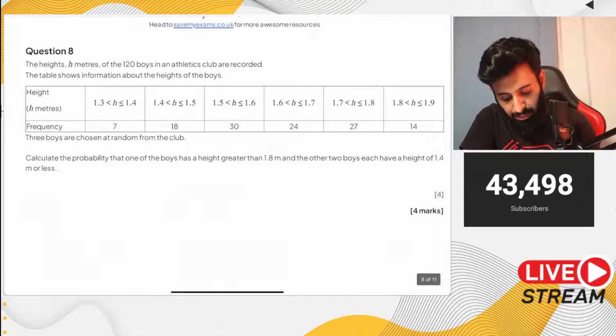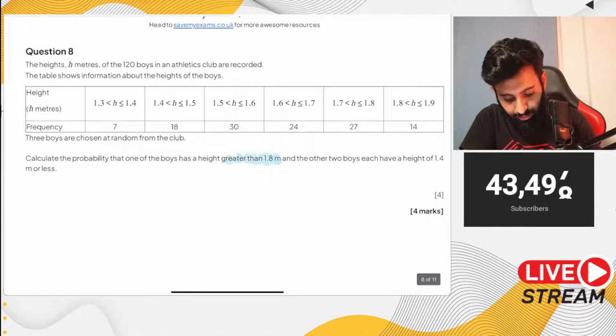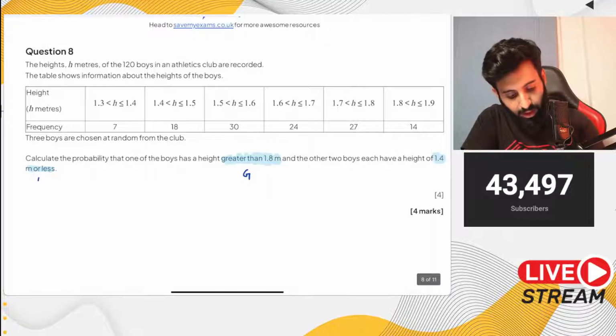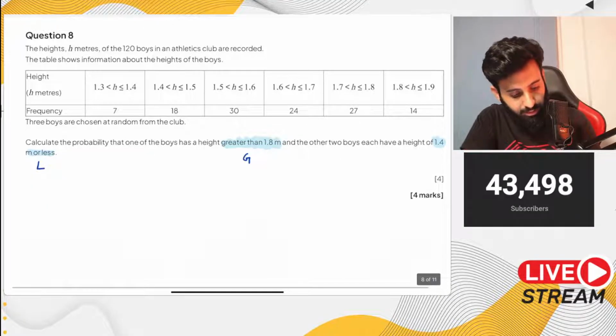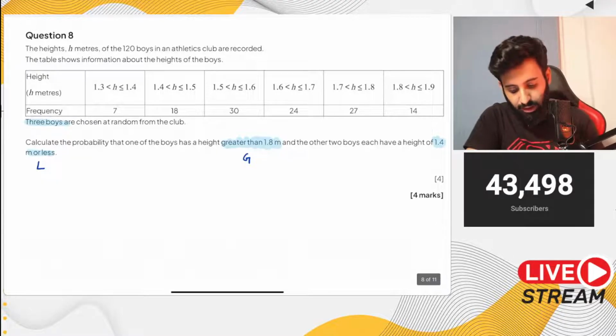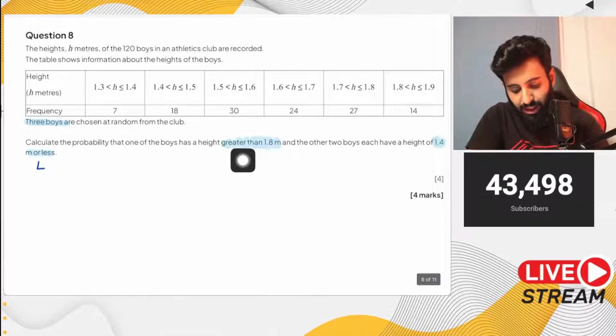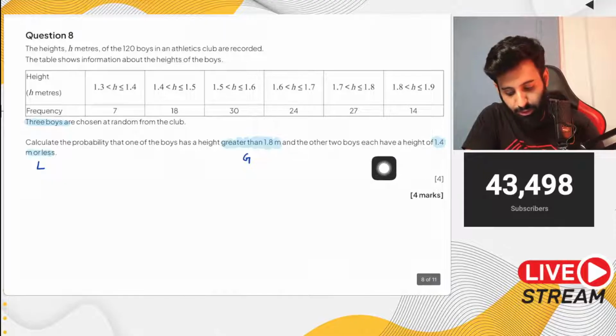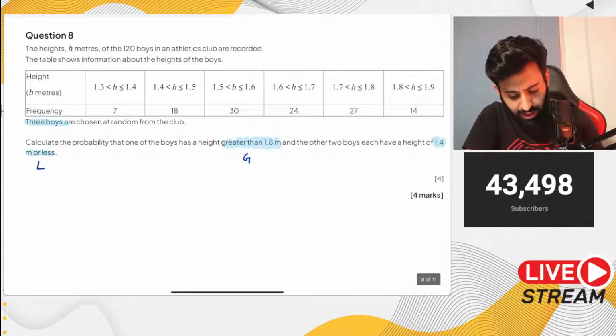So now let's do one thing. Greater than 1.8, let's call this G, and 1.4 meter or less, let's call this L. And how many boys are we selecting? We're selecting 3. So basically this is what we have to find out. We need to find out the probability that 1 has a height of greater than 1.8, and 2 have a height of 1.4 meters or less. Now first I'm going to write this down formally.